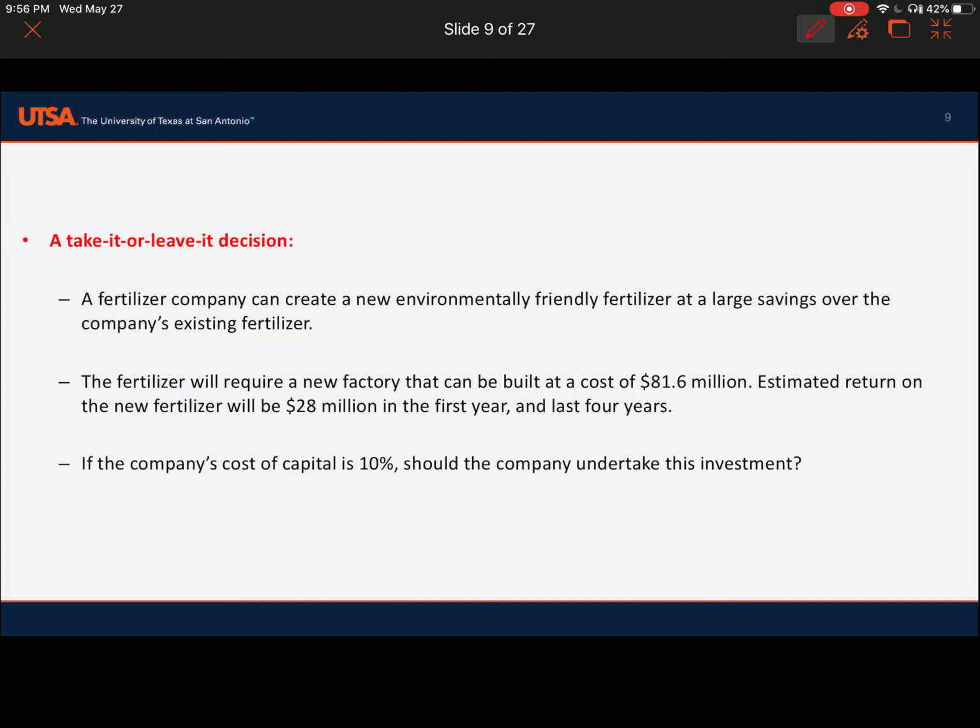A fertilizer company can create a new environmentally friendly fertilizer at a large savings over the company's existing fertilizer. The fertilizer will require a new factory that can be built at a cost of 81.6 million. Estimated return on the fertilizer will be 28 million in the first year and last 4 years. Okay, if the company's cost of capital is 10%, should the company undertake the investment?